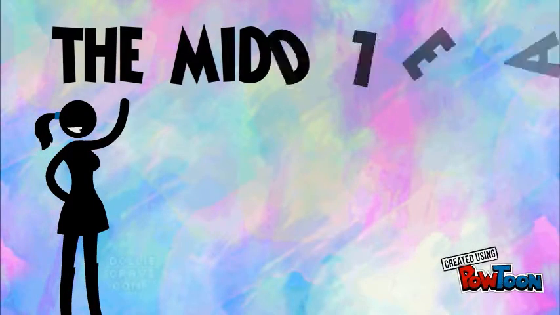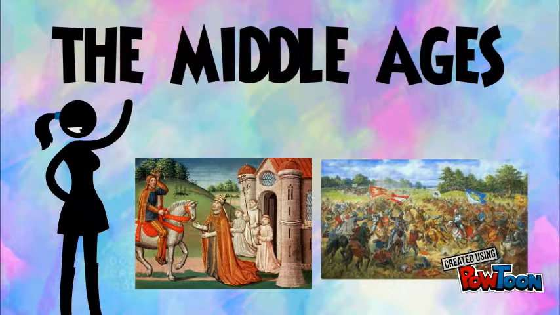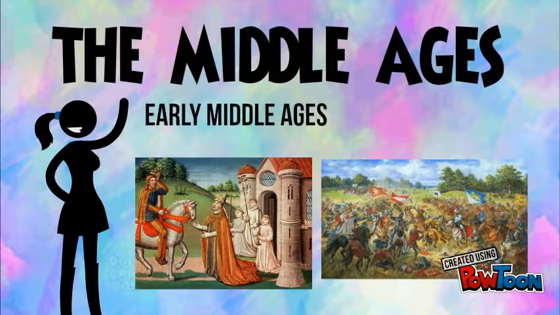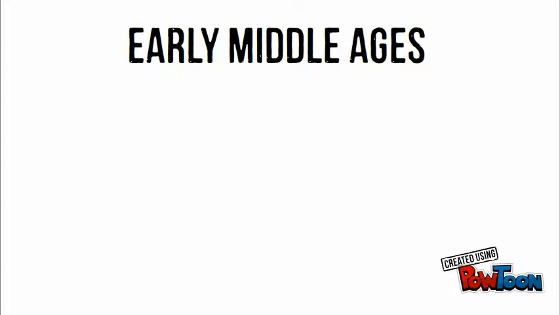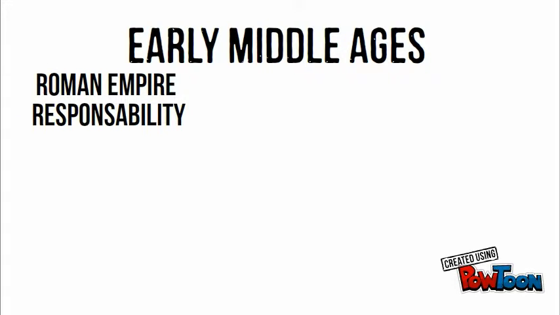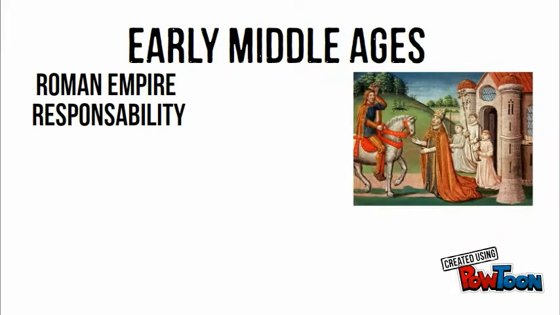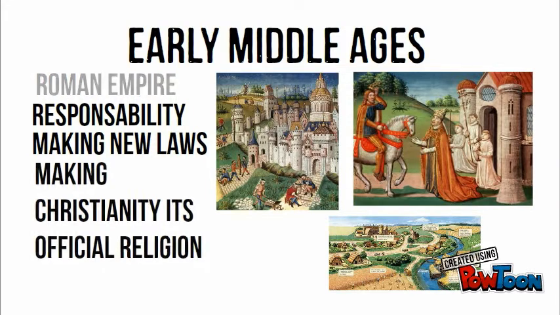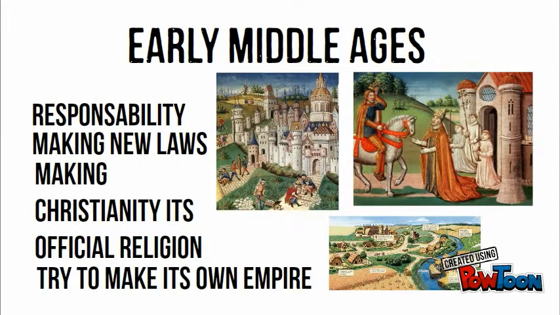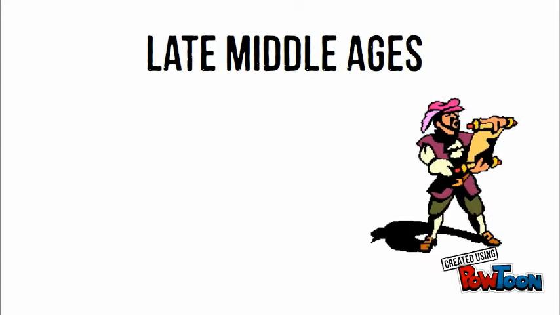And our last point is the Middle Ages. We're going to see two types of Middle Ages, the early Middle Ages and the late Middle Ages. The early Middle Ages. The Roman Empire had a lot of responsibility and it saw huge changes during its time, getting rid of old laws and making new ones, adopting Christianity as its official religion, and trying to rule its own empire.